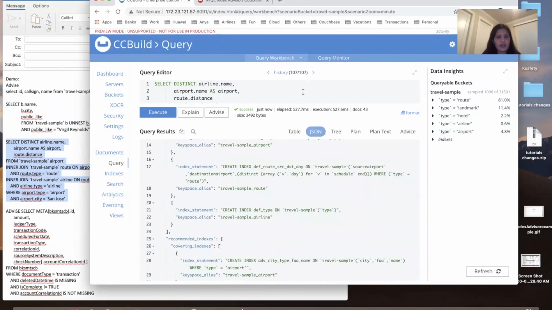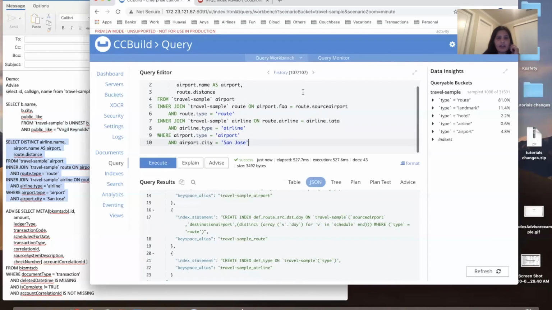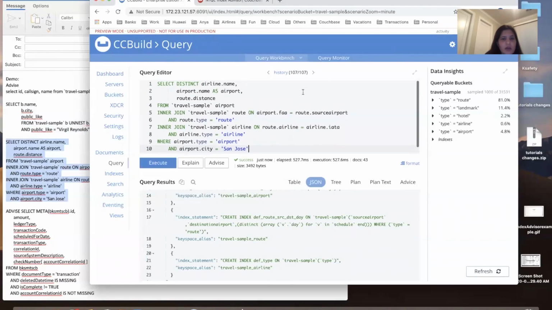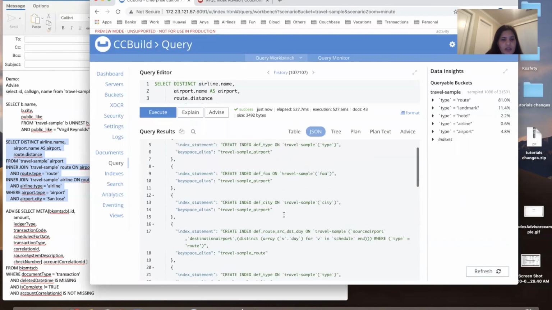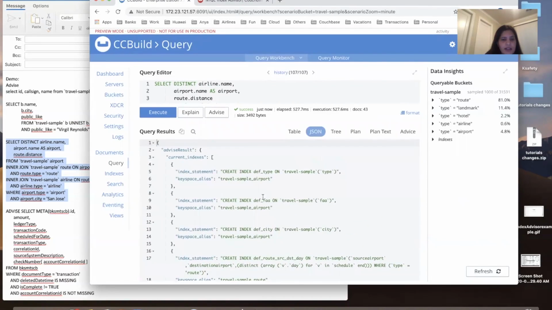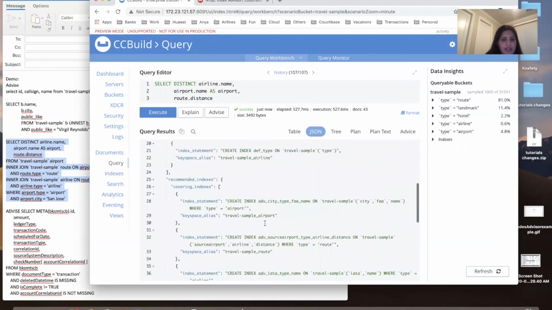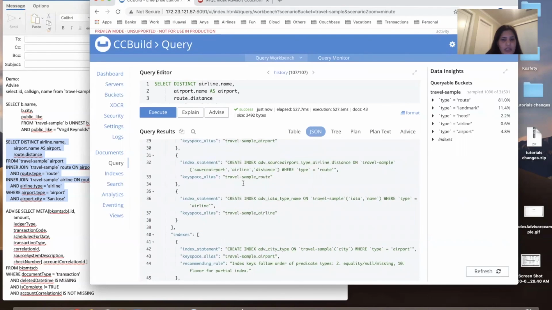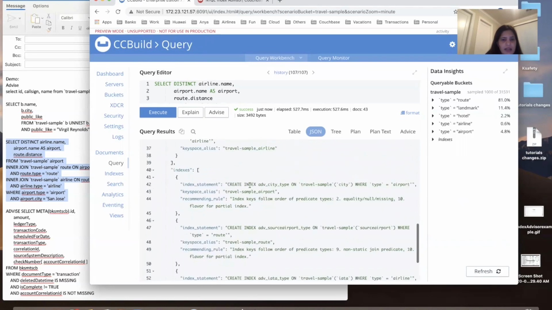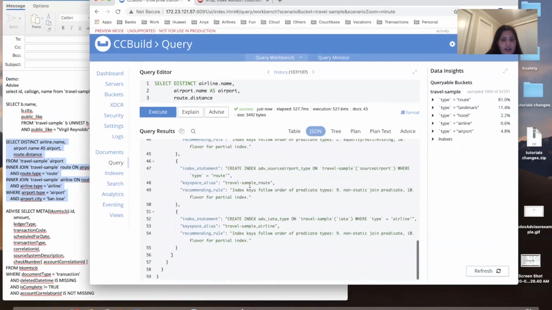You can see here there are multiple keyspace aliases: airport, airline, and route. Here are the current indexes which are used, then the recommended covering indexes on each of those keyspace aliases, and the non-covering index recommendations.